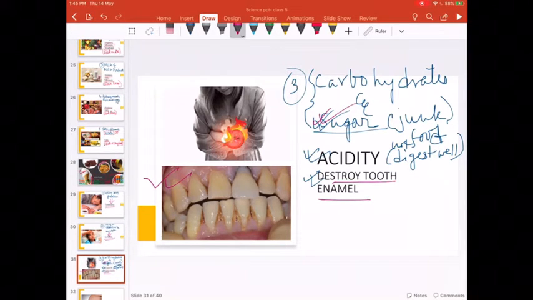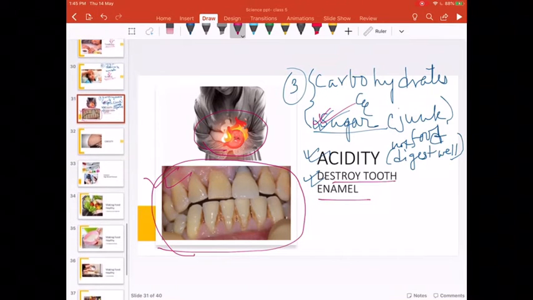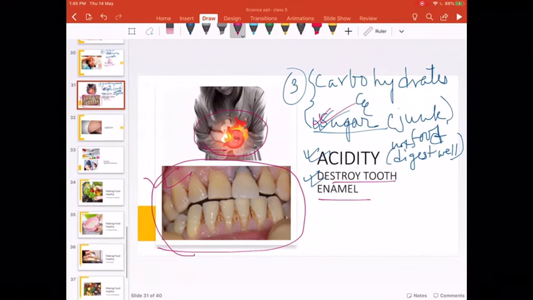So if we eat more junk food, our teeth will start looking like this, and our stomach will pain often like this. So you will have seen your friends often coming with the complaint to the teacher, "Ma'am, stomach is paining. Ma'am, stomach is aching." So this is the reason why. Because they might have eaten too much of junk food.